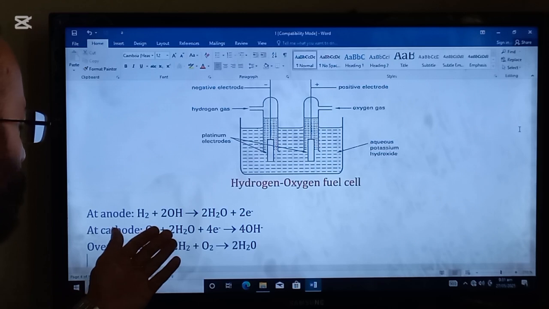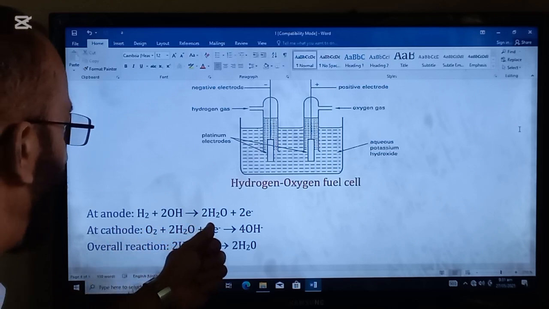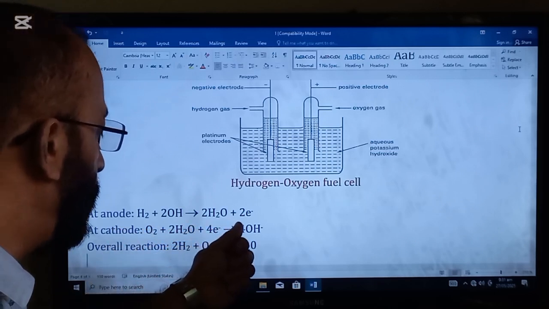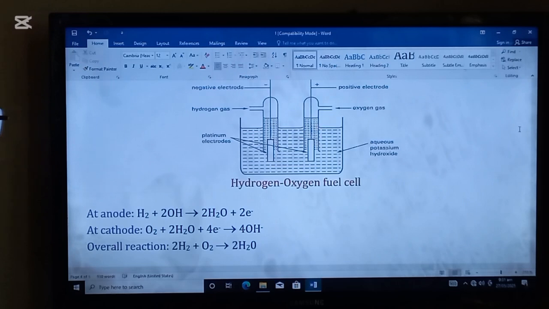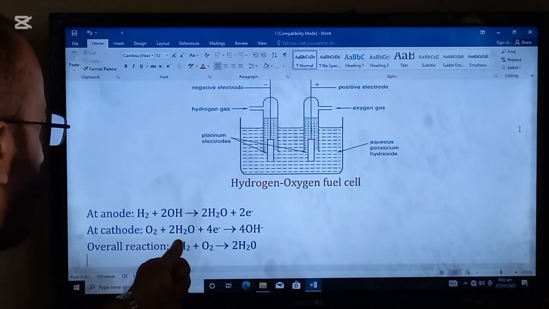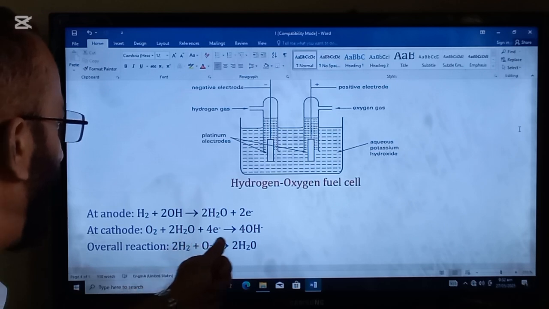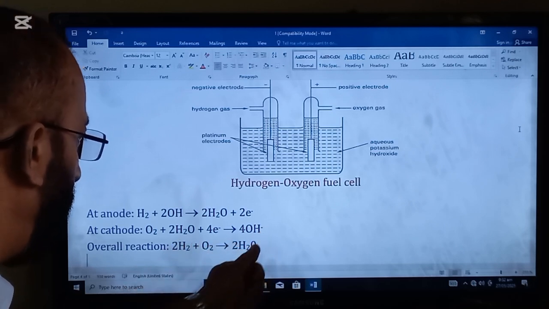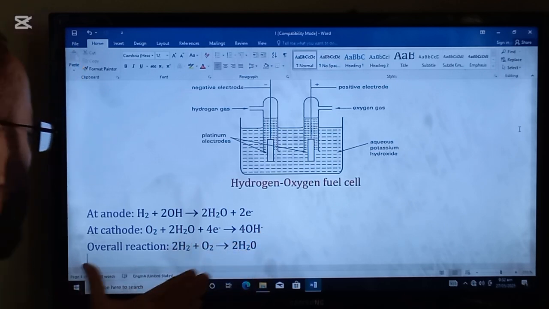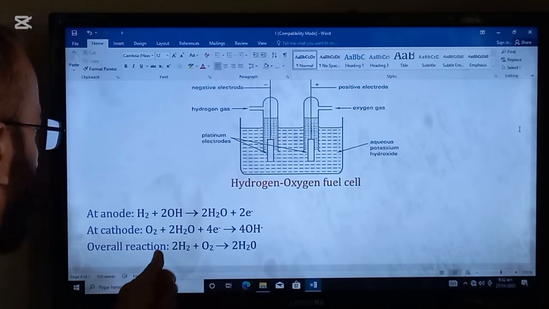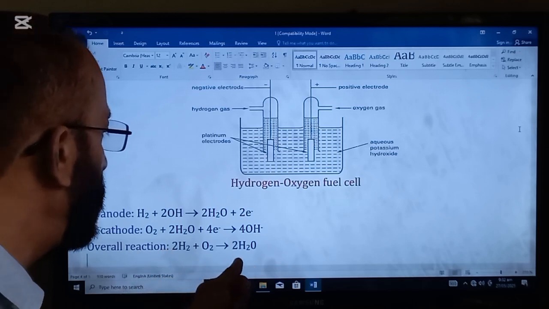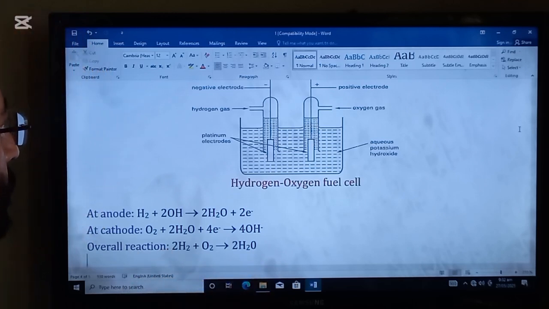So H2 plus 2OH- forms 2H2O and 2 electrons are released. At the cathode, O2 plus 2H2O, 4 electrons are absorbed and 4 OH- ions are formed. And this is the overall reaction: 2H2 plus O2 forms 2H2O.